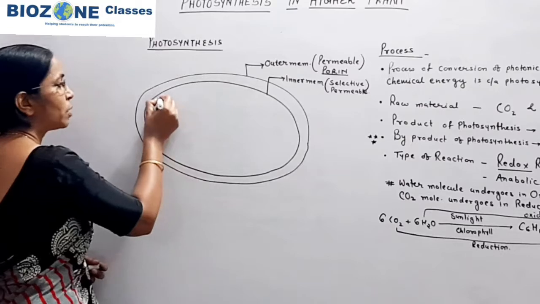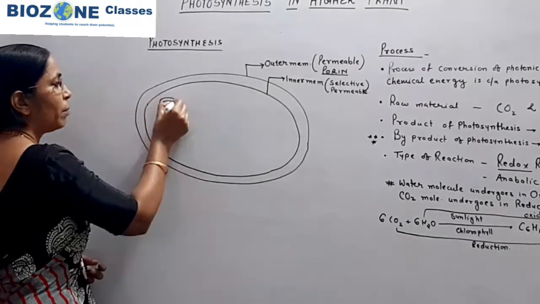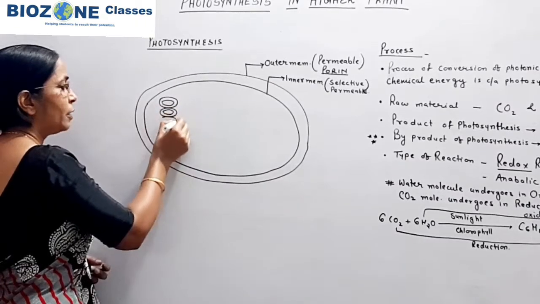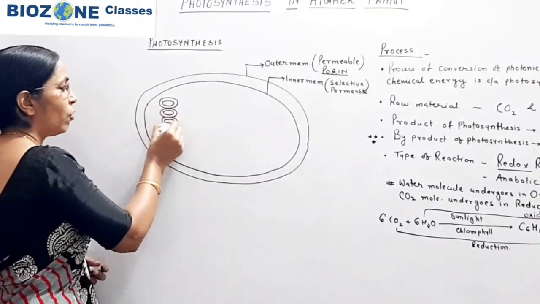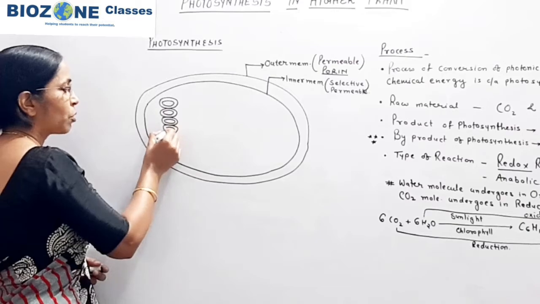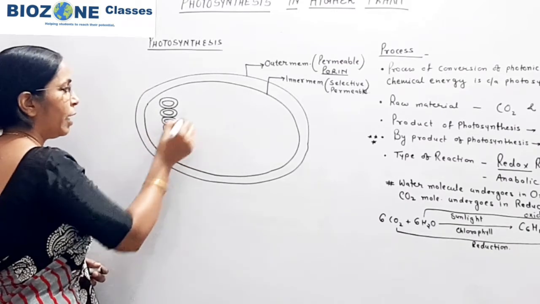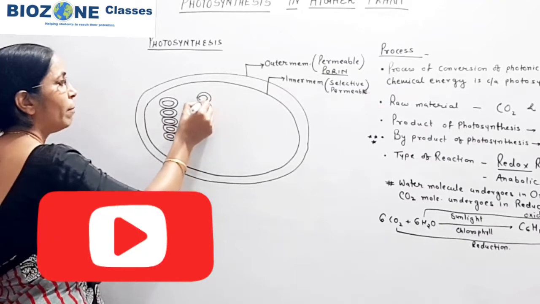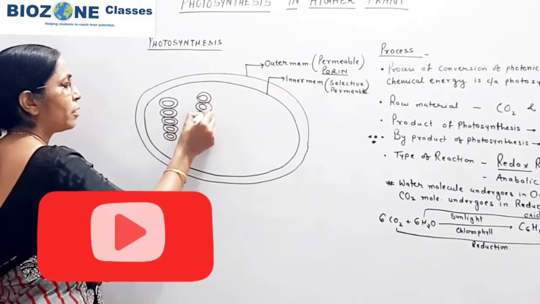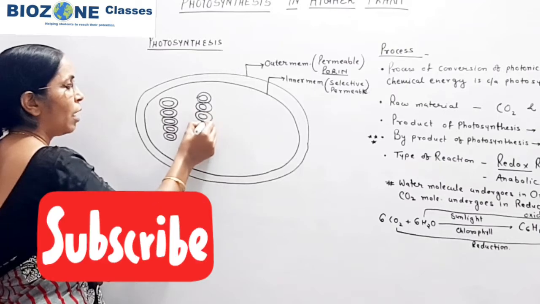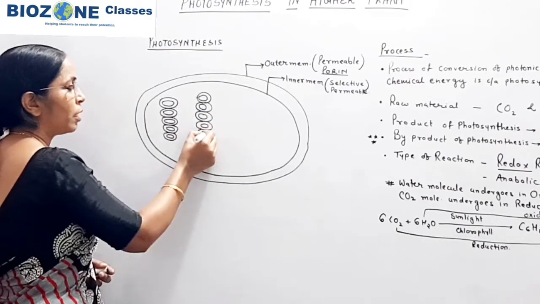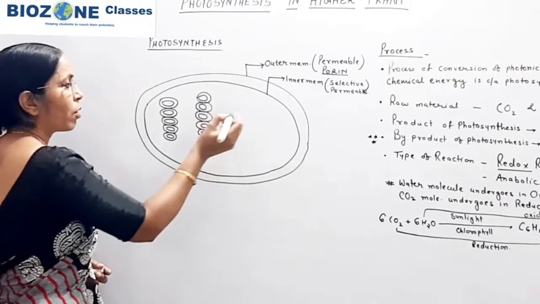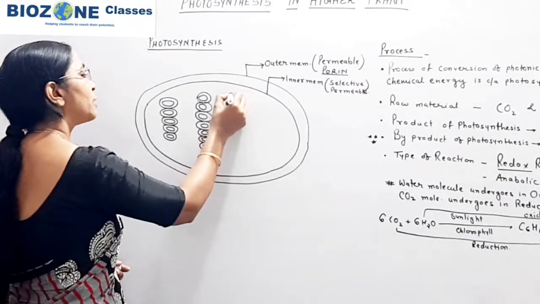So when we come towards grana, grana consists of double membranous structures. The membrane of the granum lamella is called the thylakoid membrane. A number of thylakoid bag-like structures formed by the thylakoid membrane are present one over the other as a stack of coins, or the pillars of coins. So you can imagine that structure.